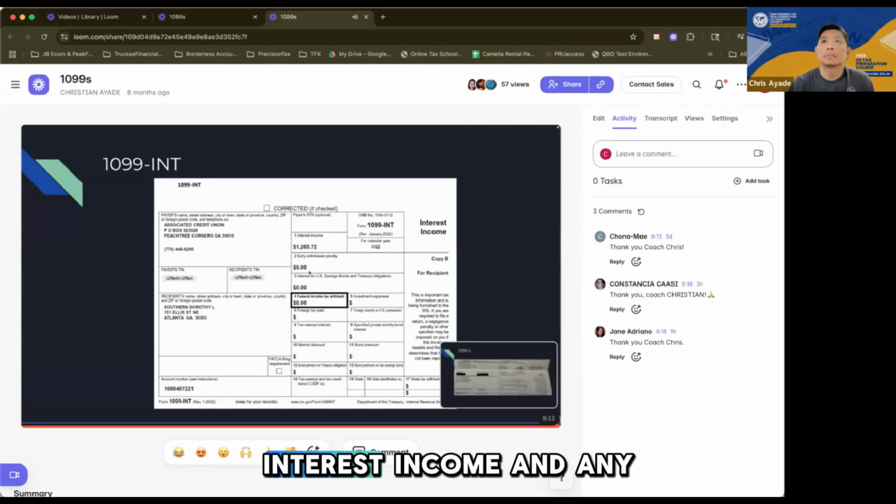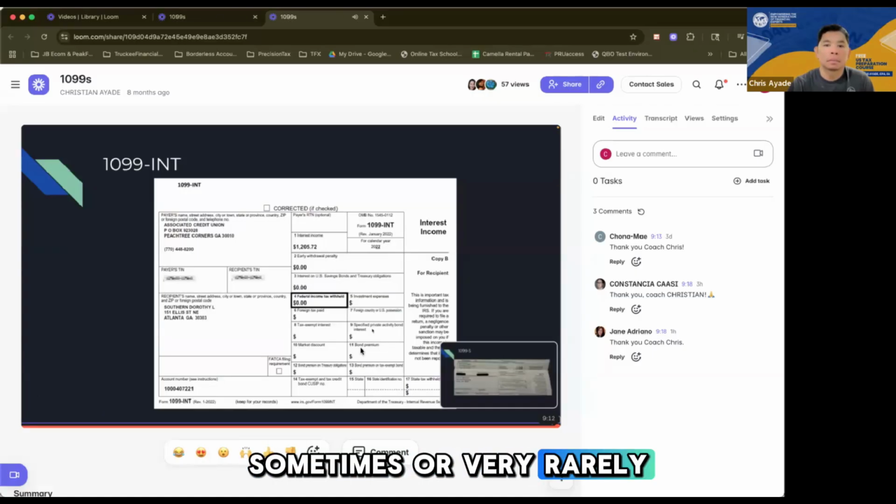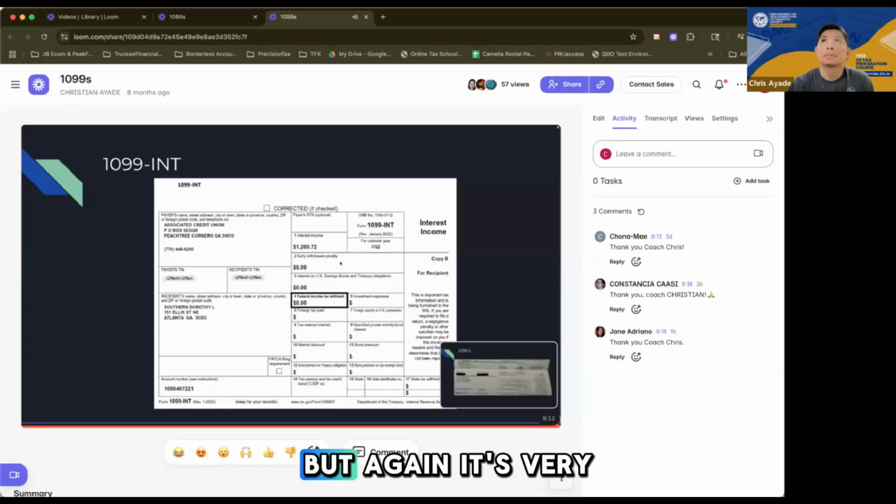So when you enter this into the tax software, just follow the box numbers. Box 1 is for interest income, and there are other boxes for any penalty, any investment expenses, and so on and so forth. Most often than not, you'd only have box 1 really, based on my experience. INT is very straightforward. It only has a number on the first box. Sometimes, or very rarely, you get withholding and some penalty for early withdrawal, but again, it's very rare.